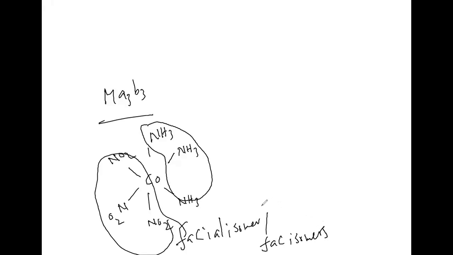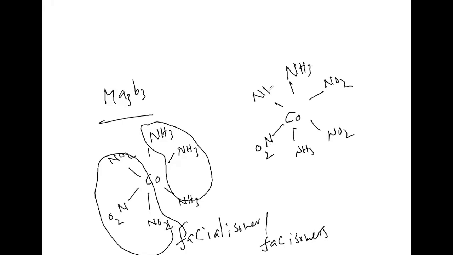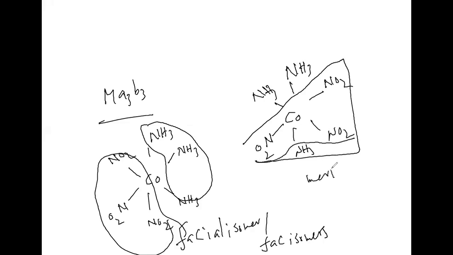This is also a type of cis isomer. Suppose it occupies a triangle shape, with NH3 here, NO2 here, NO2 here, and this one also NO2, then NH3 here and NH3 here. It shows a triangle like this, considering only these three. That position we call the meridian position, and that type of isomer we call the meridional isomer, or MER isomer.